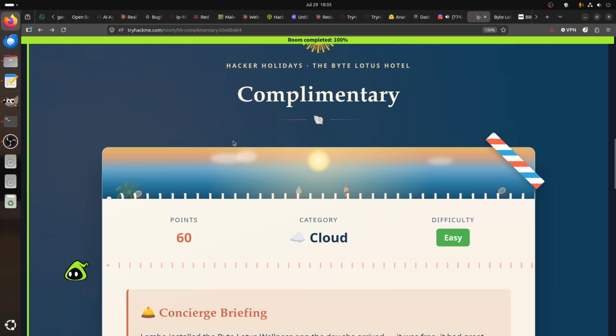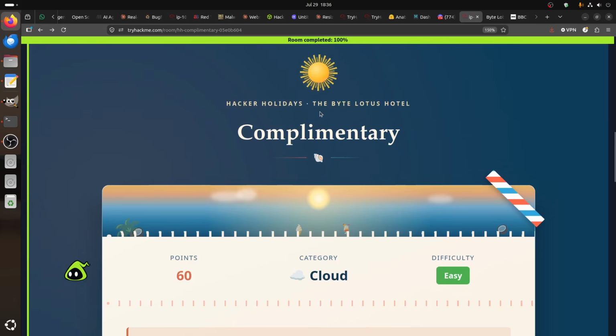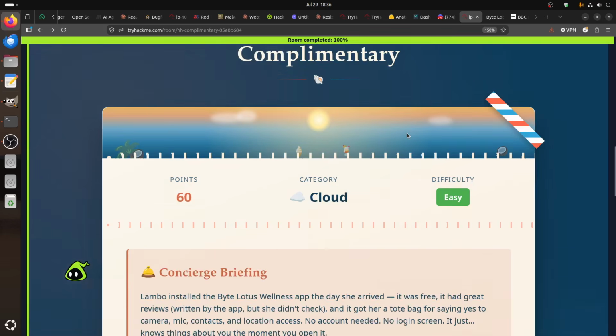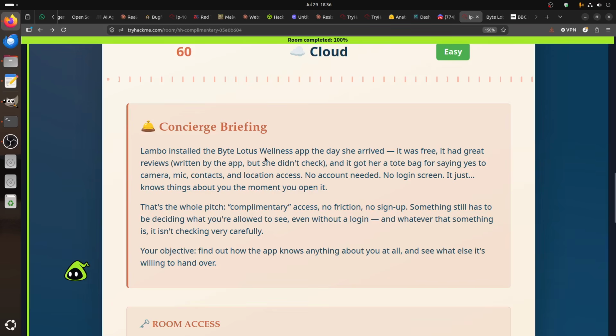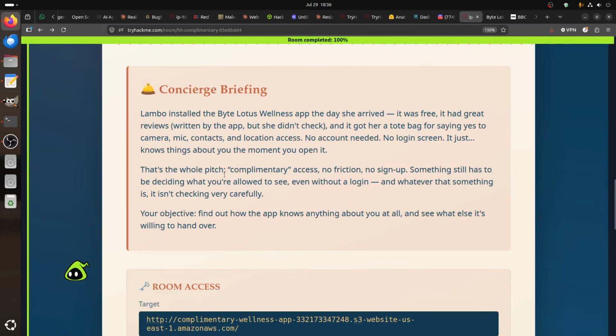Now, if we go to Hacking Holiday, the Byte Lotus Hotel, Complimentary, what did it tell us? Lambo installed a Byte Lotus Wellness app the day she arrived. It was free, it had great reviews written by the app, but she didn't check, and it got her a tote bag for saying yes to camera, mic, contact and location access. No account needed, no login screen, it just knows things about you the moment you open it.